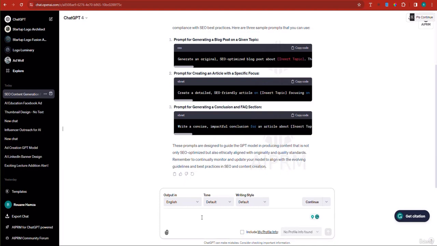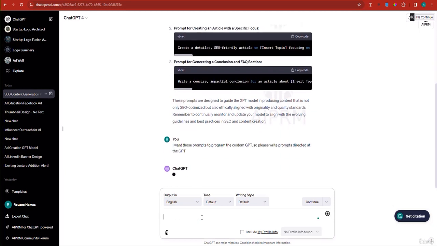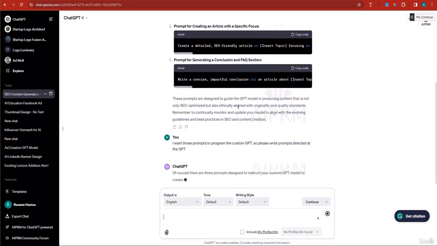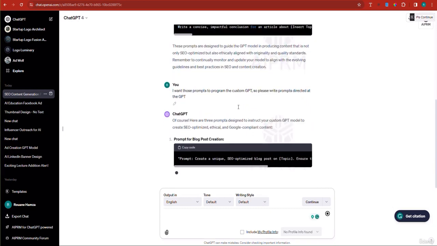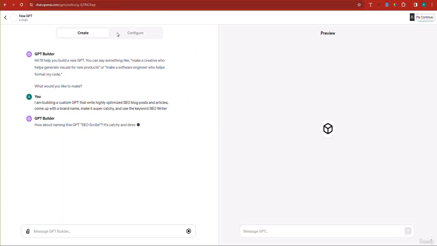So I'm going to say: I want those prompts to program the custom GPT, so please write prompts directed at the GPT. It thought I was trying to get it to write a prompt I can use to generate an article, which is a placeholder. But here, of course, are 3 prompts designed to instruct your custom GPT model. Well, I guess I just have to copy them. But let's go back here.